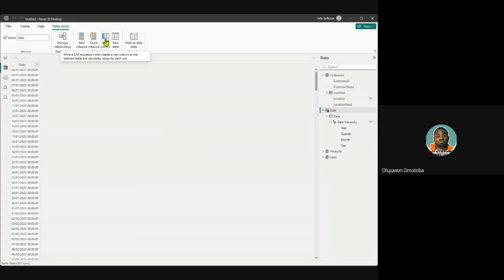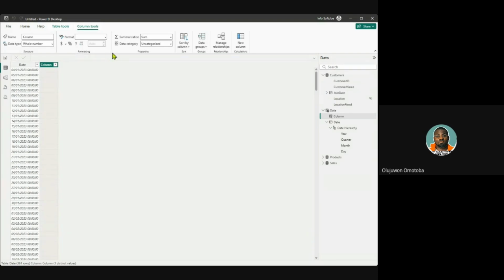Okay, let's do it. New column in this place would give us a new formula to write. Immediately you press new column, it gives you the table tools. You can see this has been generated here, waiting for a formula. Now let me specify the column as year, Y-E-A-R, year.